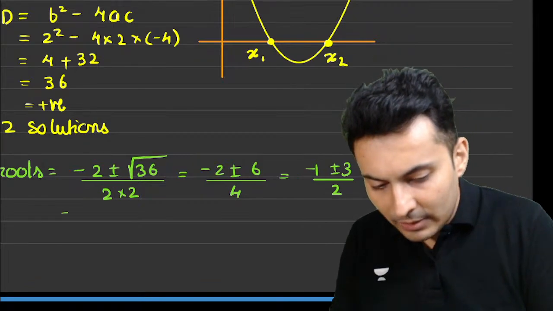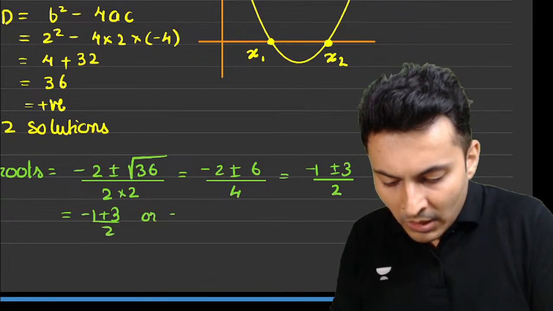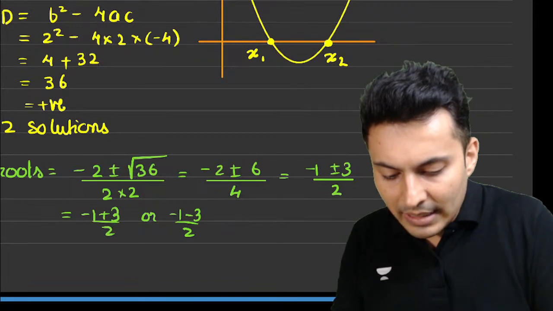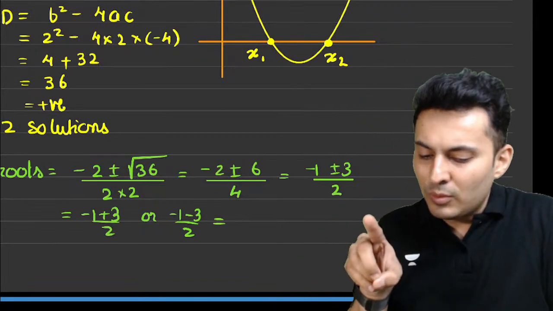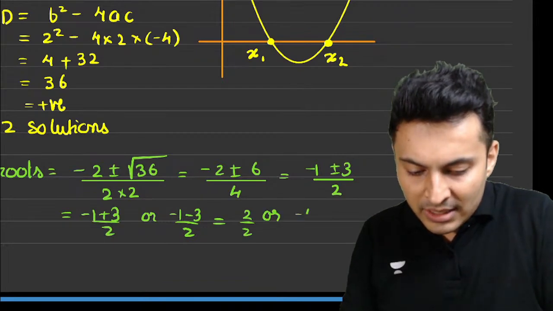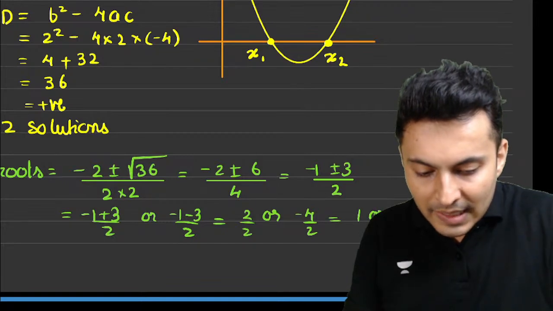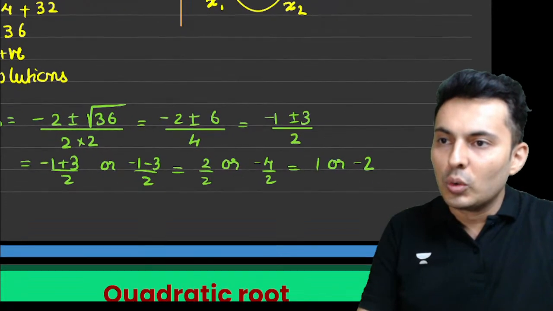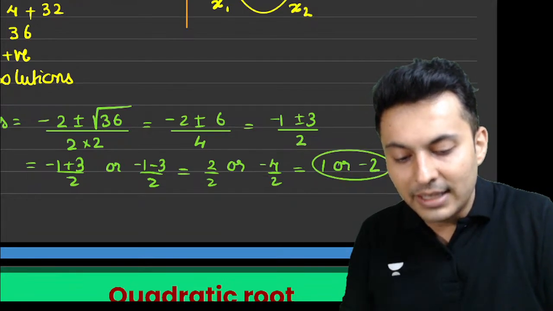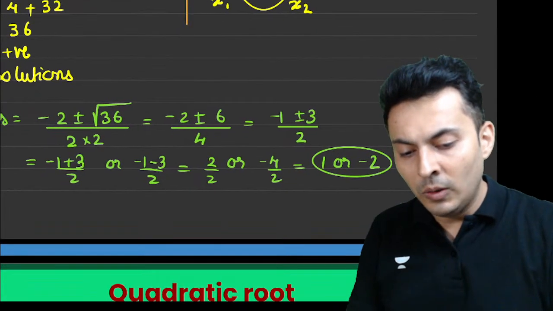I have divided everything by 2. So therefore it becomes minus 1 plus 3 by 2 or minus 1 minus 3 by 2. So basically it will become minus 3 plus 1, which is 2 by 2, or minus 3 minus 1, which is minus 4 by 2. So it will become 1 or basically minus 2. So these are the two roots of this equation. I hope this is very, very clear. Very good. Understood? Clear? Okay.